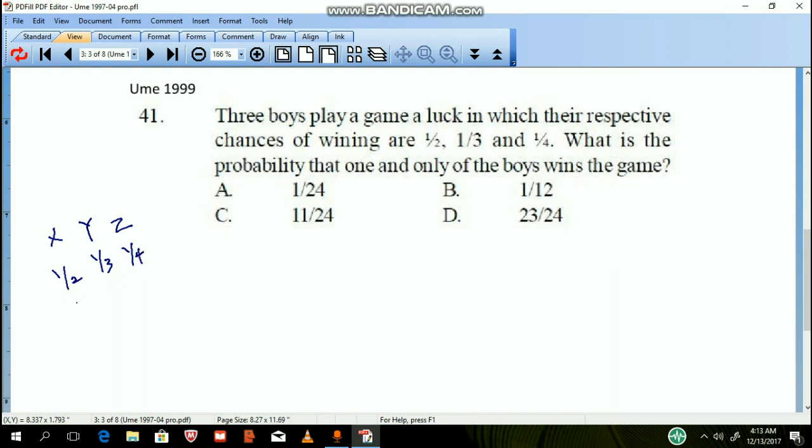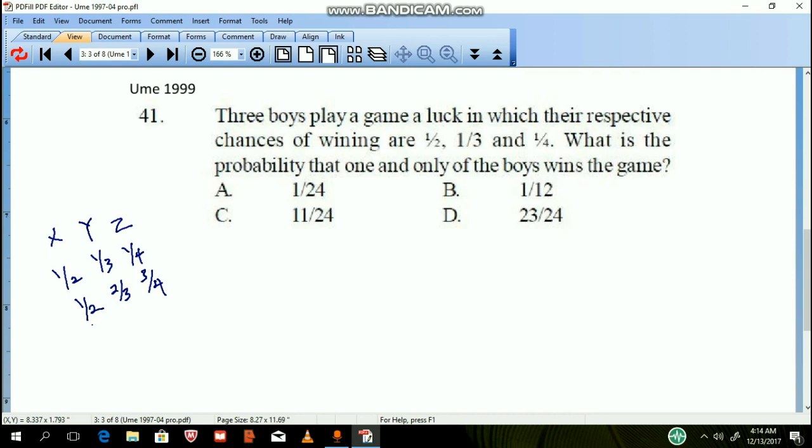Now the probability of them not winning will be 1/2. Probability of this one not winning will be 2/3, that is 1 minus that. Probability of this not winning will be 3/4, that is also 1 minus that. So if these are their respective probability of winning and not winning, what is the probability that one and only one of the boys wins the game?